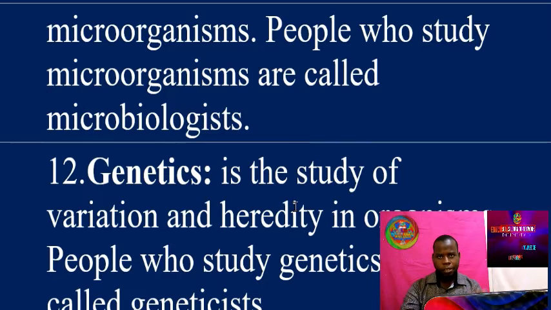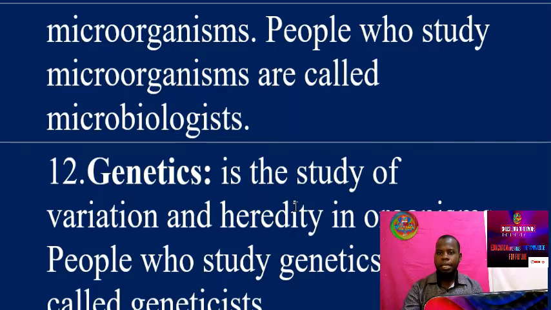You can say your father is white or black, but is different from the offspring. So there is variation between the parents and the child. So genetics is the study of variation and heredity in organisms.